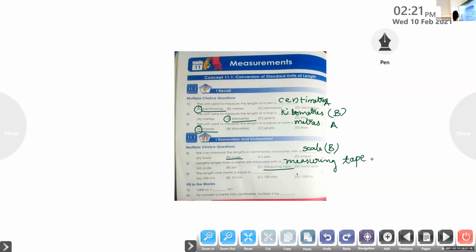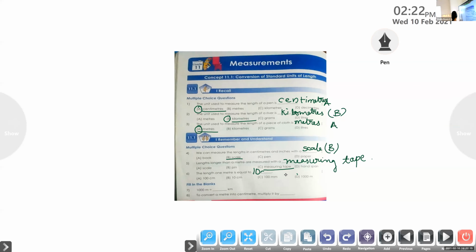Then sixth question. Niranjan, please unmute and read. Very good, Jonath, you can mute your audio. Niranjan, read question number 6. 1 meter is equal to 100 centimeters. Very good. 1 meter equals 100 centimeters. This is the important point in this chapter. 1 meter equals 100 centimeters.